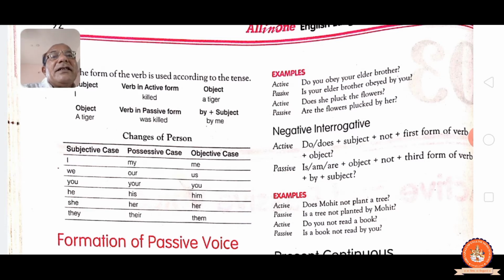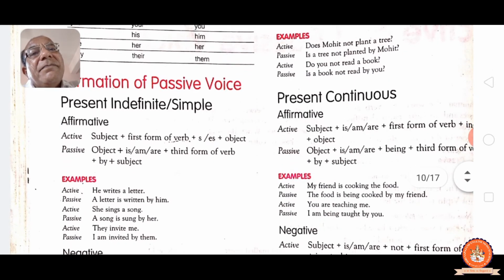Negative interrogative sentence. Do/does taking first, subject, not, first form of the verb, object and question mark. See, am, is, are, object, not, past participle, by and subject. See, does Mohit not plant a tree? Is a tree not planted by Mohit? Do you not read a book? Is a book not read by you? See, negative interrogative. Formation of passive voice.